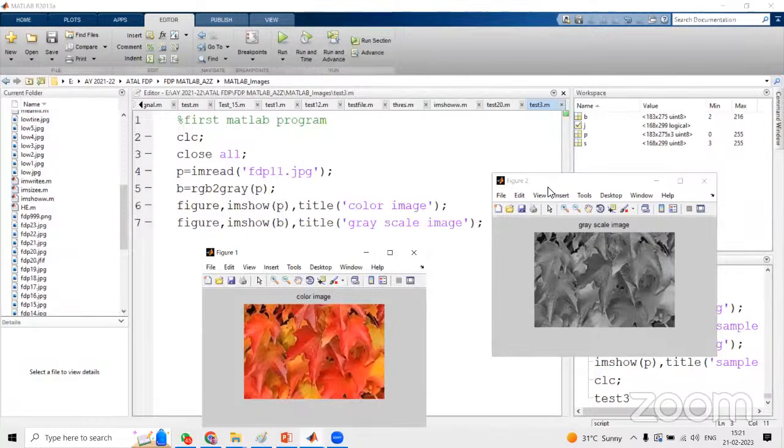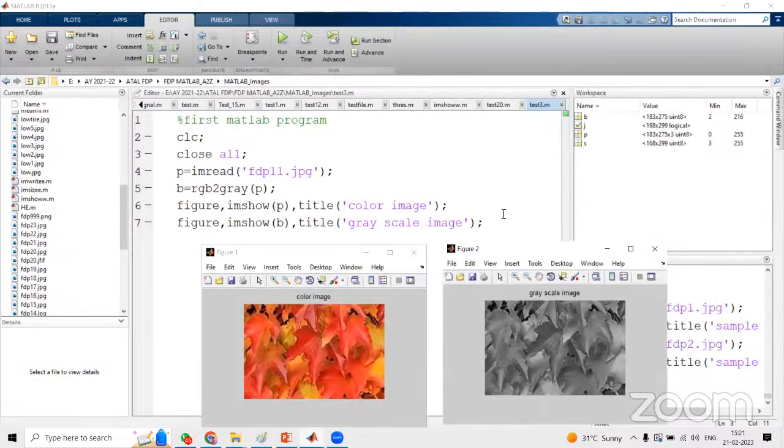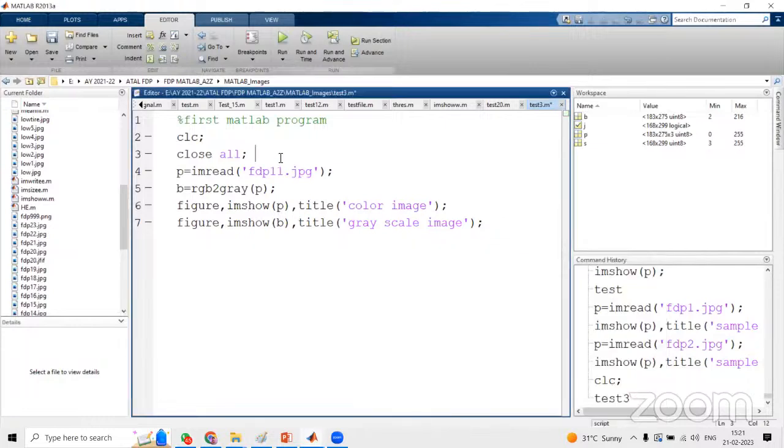So what are the observations here? Whenever you want to close all the previous figures, we have to use close all. I am giving a comment here: to close all the previous figures. Otherwise, previous figures will also be available, and the current program's figures will also display, and then you will get confused. CLC is nothing but to clear. Sorry, percentage is for a comment.